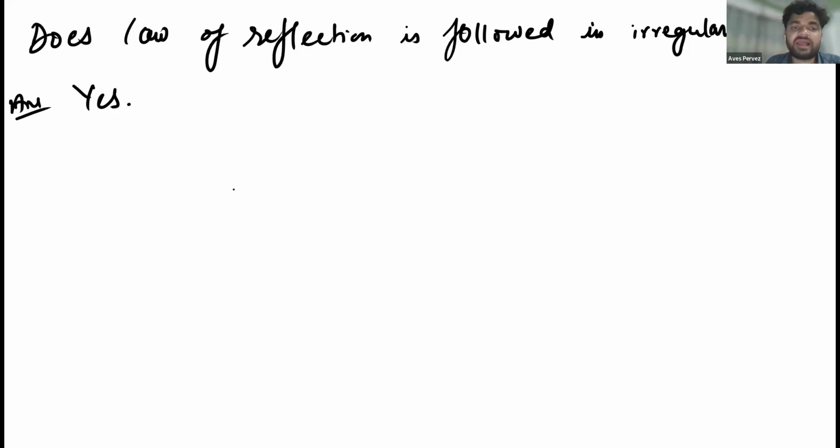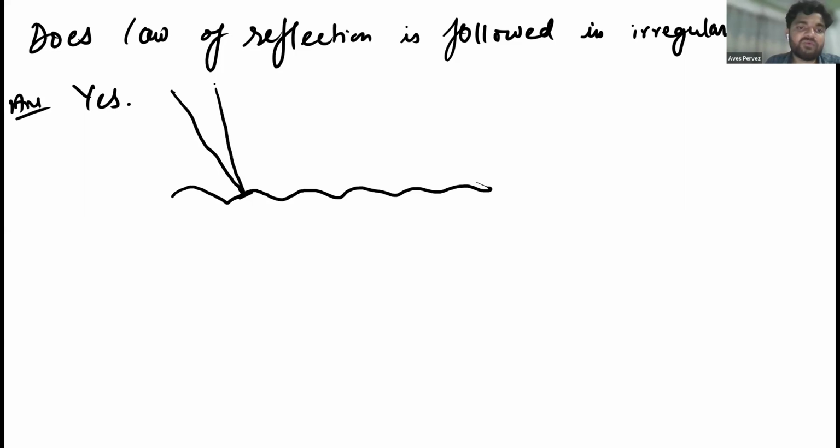Since the light is falling on an irregular surface, sometimes the light falls this way, so this surface acts like a normal, and it is falling normally. So the light will move this way. But when another light ray falls at this point, this will be the surface and this is the normal.